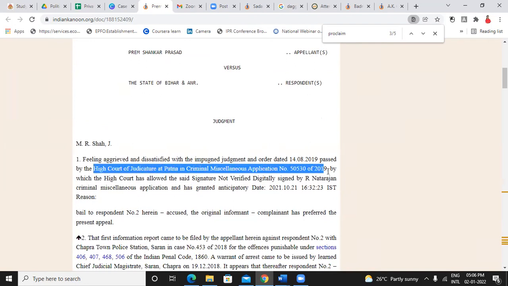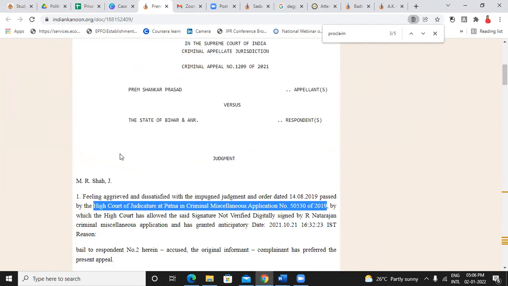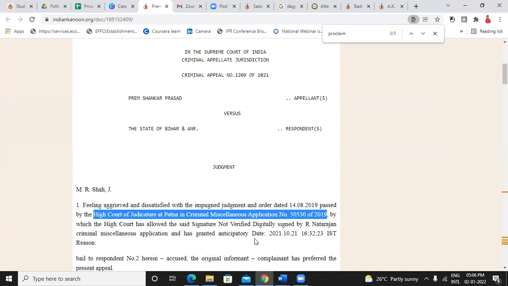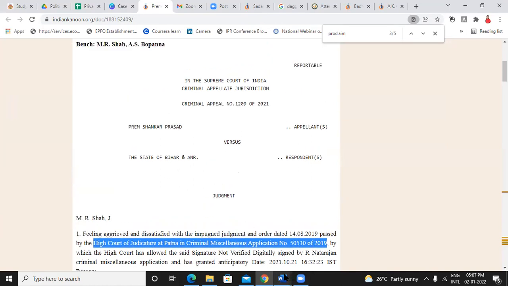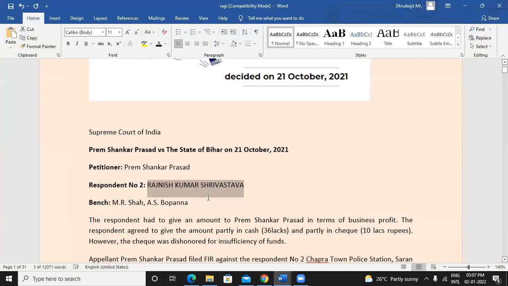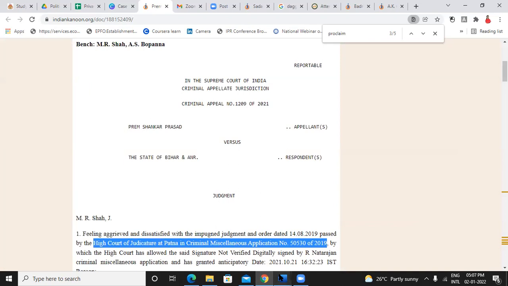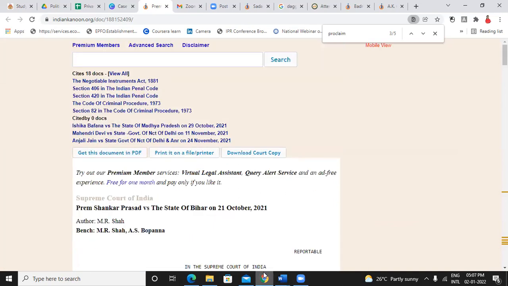See, this is an appeal. Okay, this case is an appeal. Why was the appeal filed? Because they were not satisfied with the High Court's decision. So what is the High Court case number? You can go there. It is the High Court of Patna, and this is the case number. So you can open the High Court of Patna website. There you can add this case name, case number, and then year, and you will get the details of the High Court case also. There you would likely find the respondents' names. Okay, from where I got this name, Rajneesh Kumar Srivastava, it's not mentioned over here in the Supreme Court case.